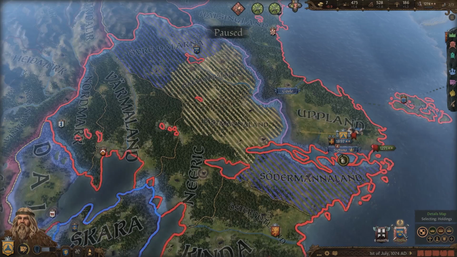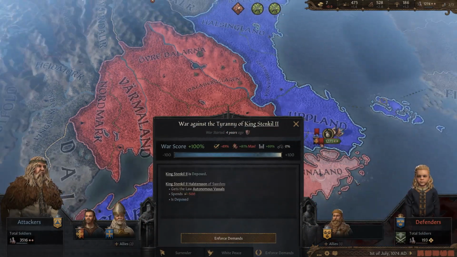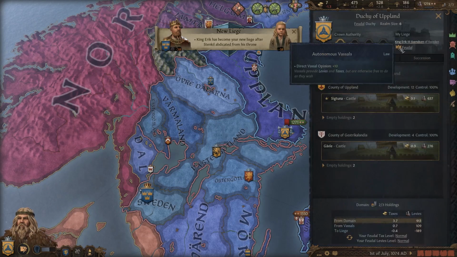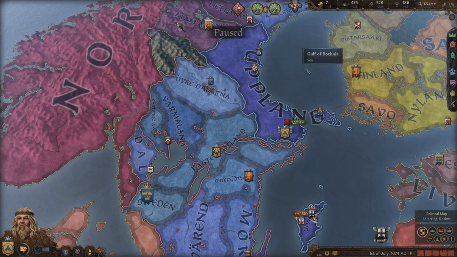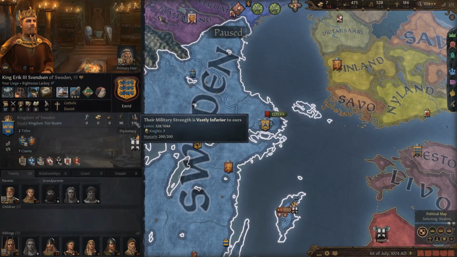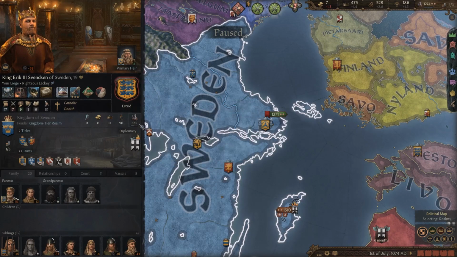Okay, huge. So we just won the war, which now means we actually replaced the king. And the crown authority goes back down to 1. Yeah, you can see it's down here to 1, so they cannot revoke our titles right now, which is pretty awesome. And also, this is quite the opportunity because you can see they are super weak right now. They only have 500 men.